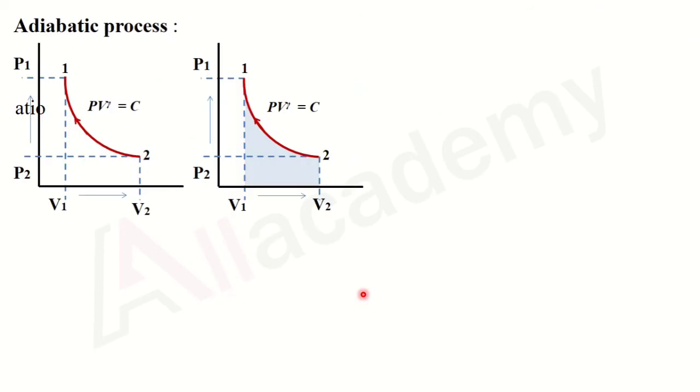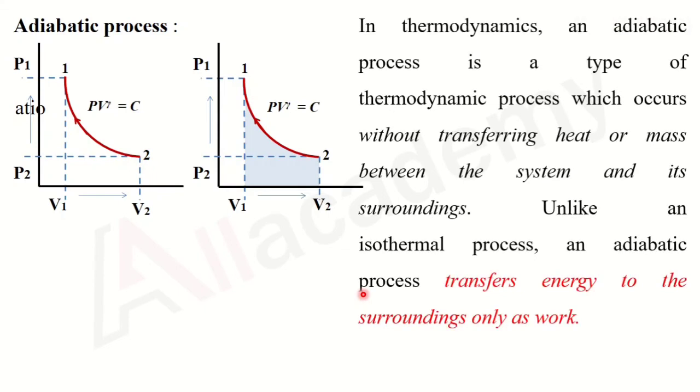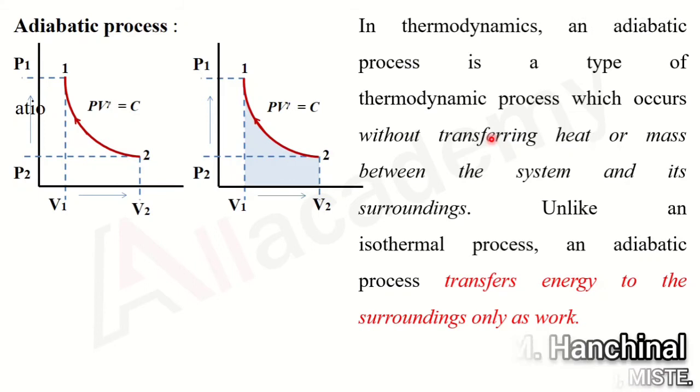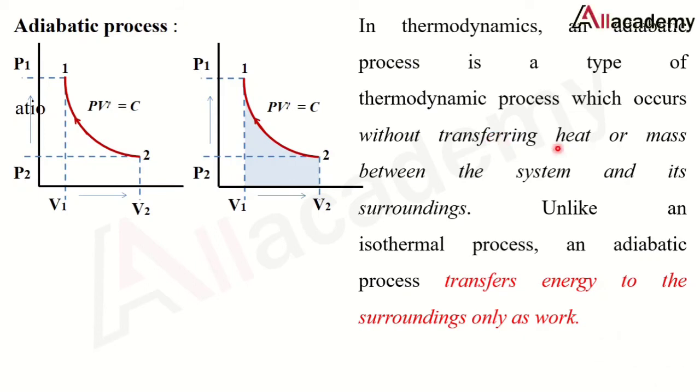Now the next very important one is the adiabatic process. So what is this adiabatic process? In thermodynamics, an adiabatic process is a type of process which occurs without transferring heat or mass between the system and the surrounding. Please note that it is a process in thermodynamics which occurs without interaction of heat or mass between the system and the surrounding.